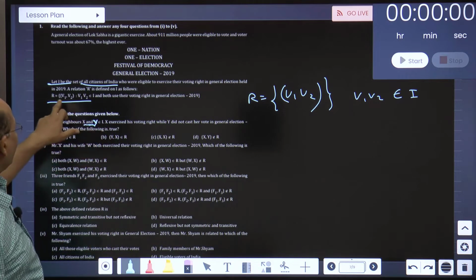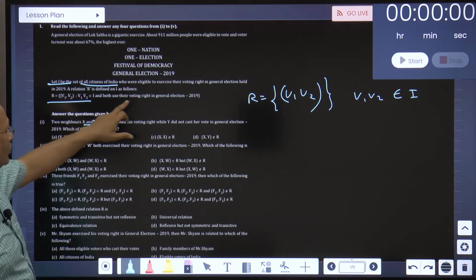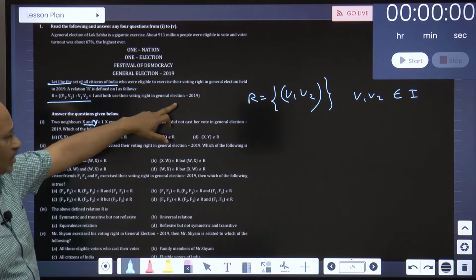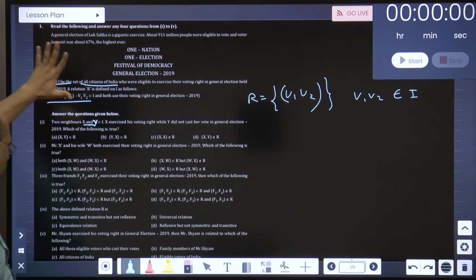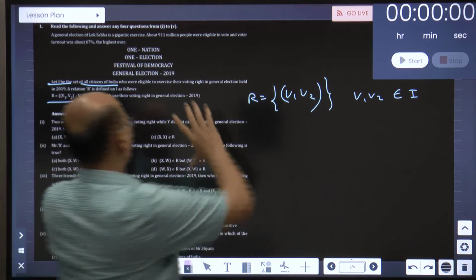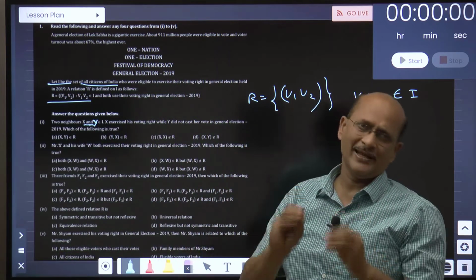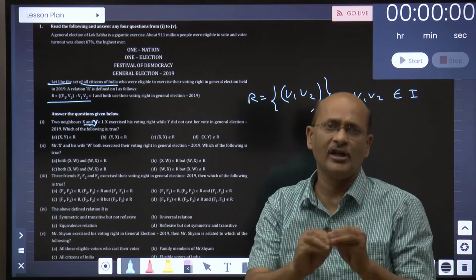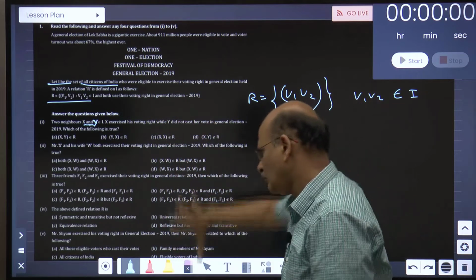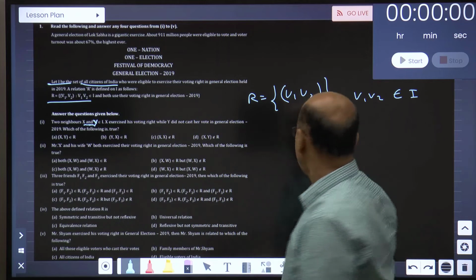So remember, what is the relation (V1, V2)? Both use their voting rights in the general election. Now think over it. Do the question on your own. I will declare the answer shortly. Case study questions are just related to this. There is not much concept in case studies, it is just basic maths, basic thinking on relation and function fundamentals, and then doing it up. Come on, the time starts now.